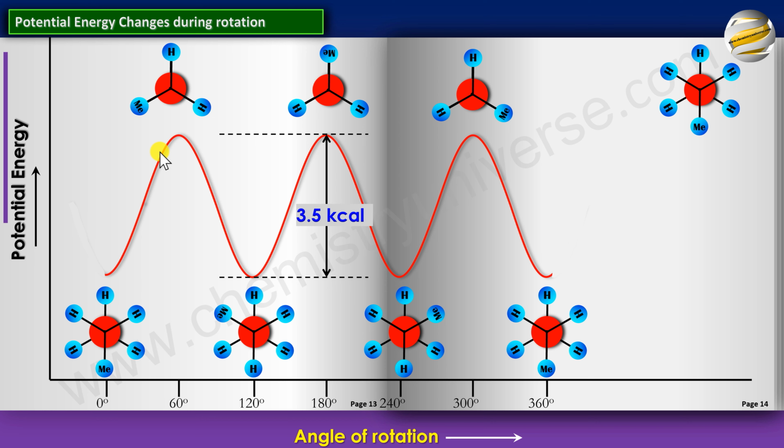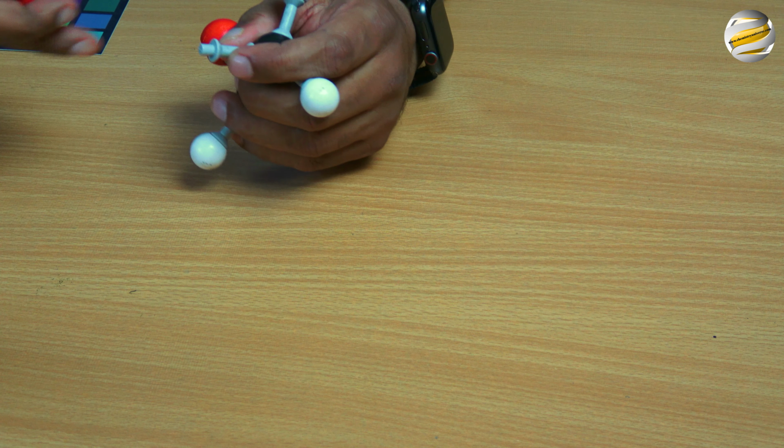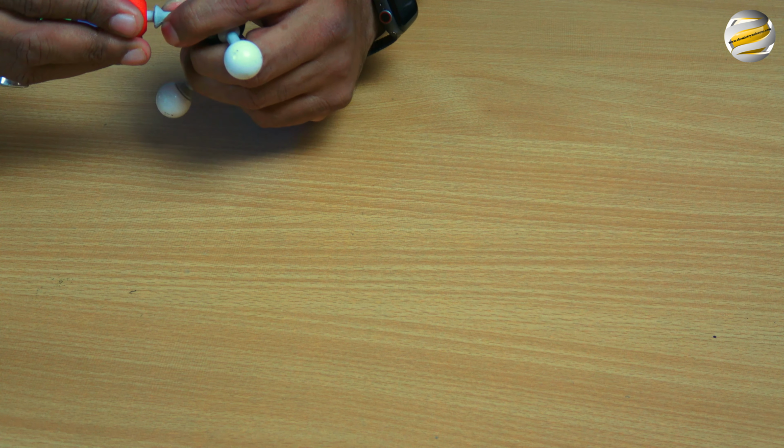Now let's come to something which is more interesting, that is butane. Now in butane, remember I've got one more hydrogen going away, and this hydrogen is being replaced by another methyl group. Now here you will have 4 types of conformations.